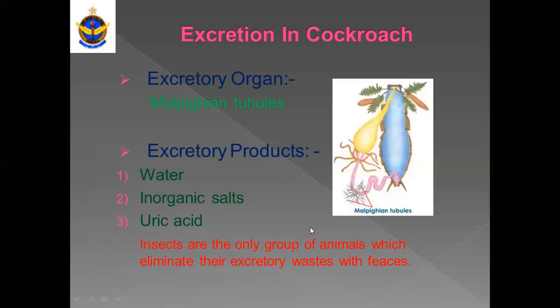But this statement is right when we are considering the invertebrates. Okay? Because we know that uric acid is also removed from the body of birds, gastropods, and reptiles. Okay, this is our topic of today. Thank you, class.